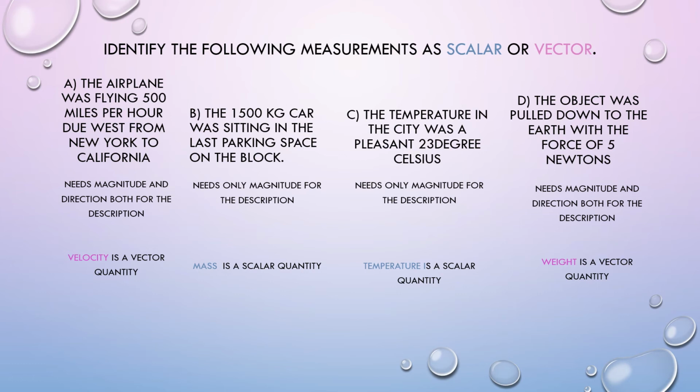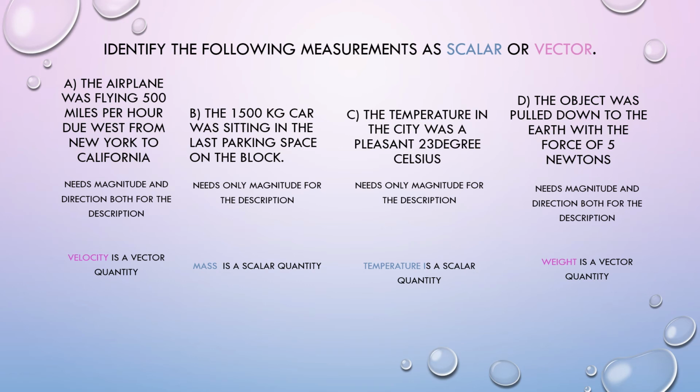The object was pulled down to the earth with a force of 5 Newton. It is pulled down, but it can be pushed away also. The force with which the earth pulls the object is the gravitational force, but we can also apply some external force to push it away. So this is basically weight. We can say weight is a force, and force is a vector quantity because it needs magnitude and direction both for the description.